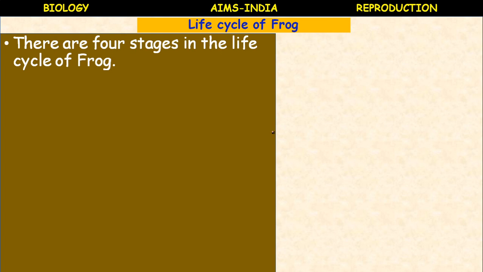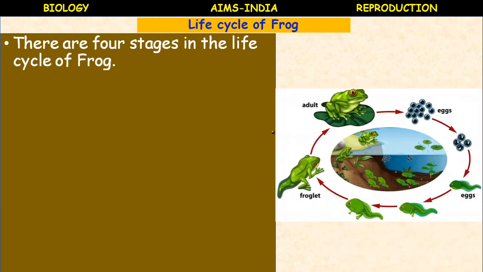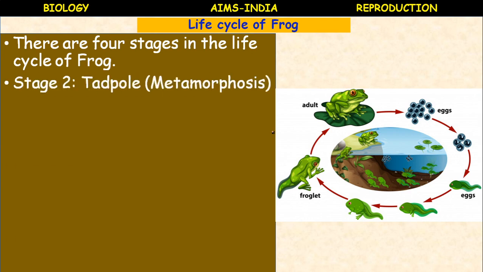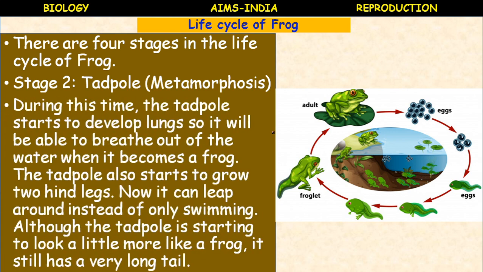Next, there are 4 stages in the life cycle as we are discussing. So the first stage is egg, second stage is tadpole. Now the stage 2, tadpole, will undergo metamorphosis. What are the changes during the metamorphosis? During the metamorphosis time, the tadpole starts to develop lungs, so it will be able to breathe out of the water when it becomes a frog.